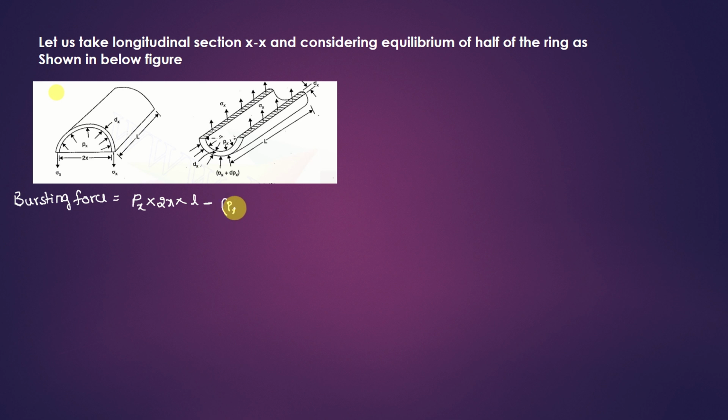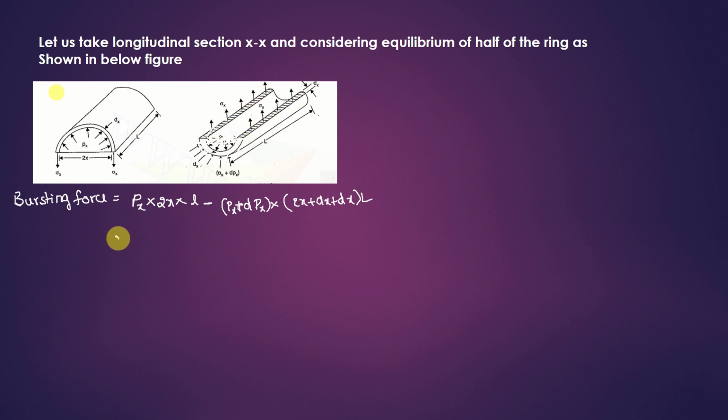So px plus dpx multiplied by the area on which it acts. It is acting at the outer surface of the ring, the outer circumference. So the area is 2 times x plus dx, into L. So the outer portion.